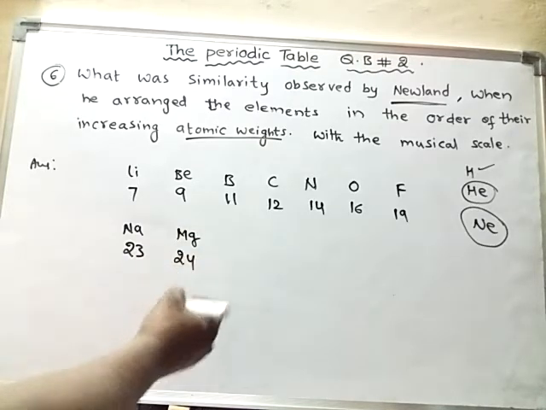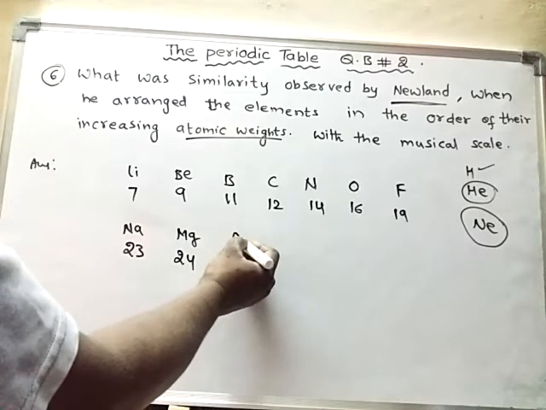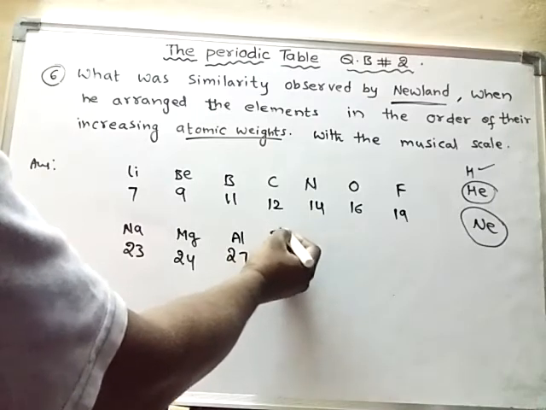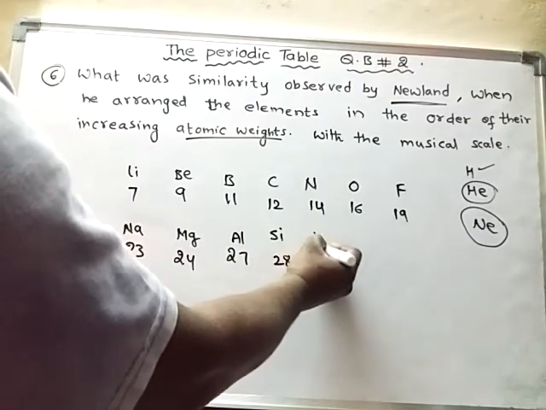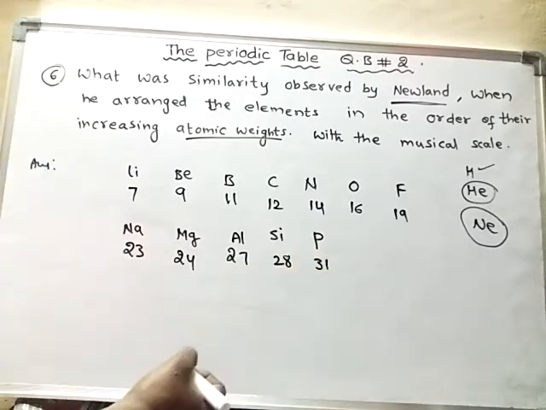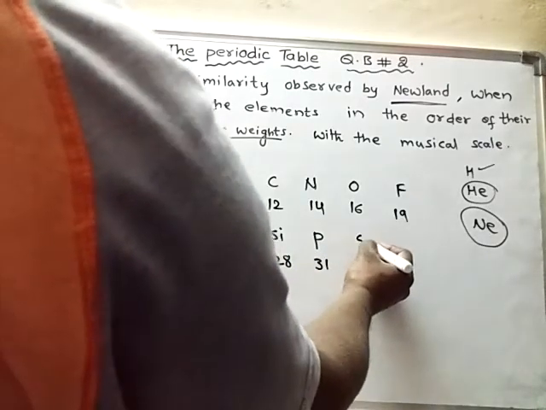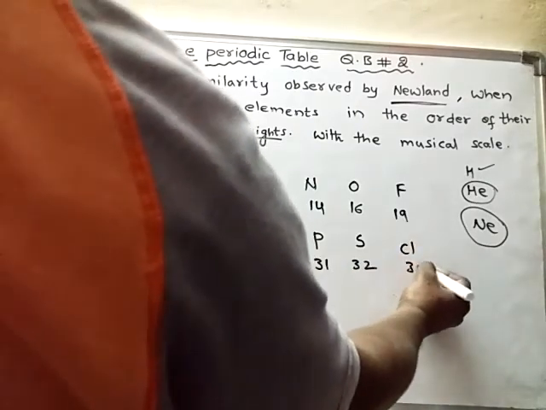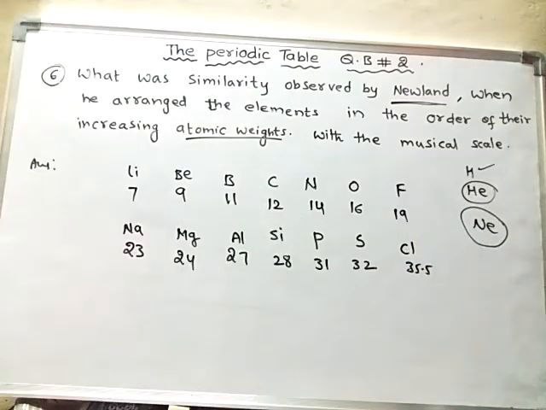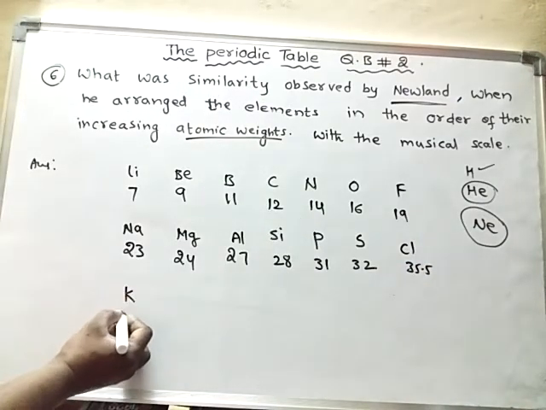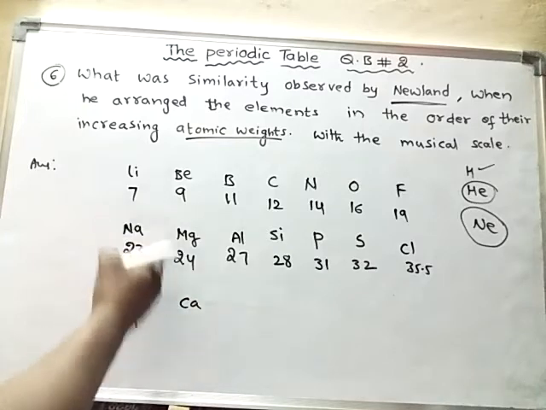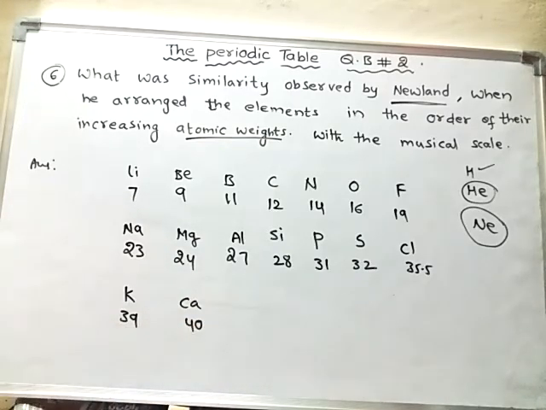The next element is aluminum. He could arrange aluminum below boron, and silicon below carbon. He could arrange phosphorus, whose atomic mass is 31, below nitrogen, sulfur below oxygen, and chlorine below fluorine. Potassium and calcium were kept below these elements.